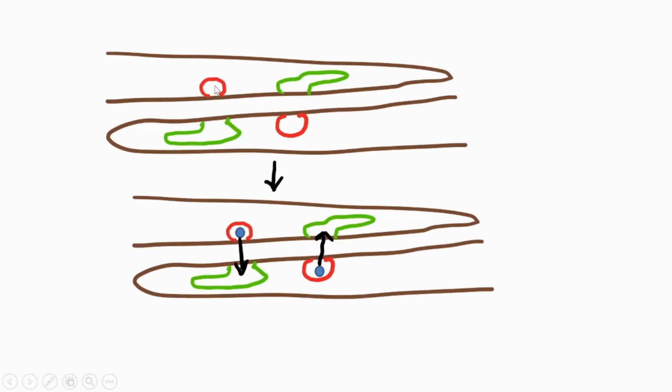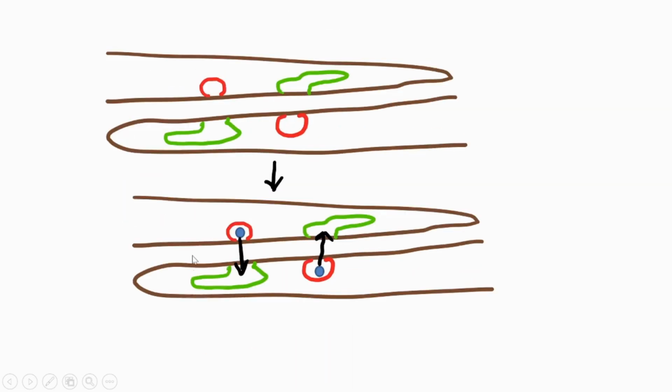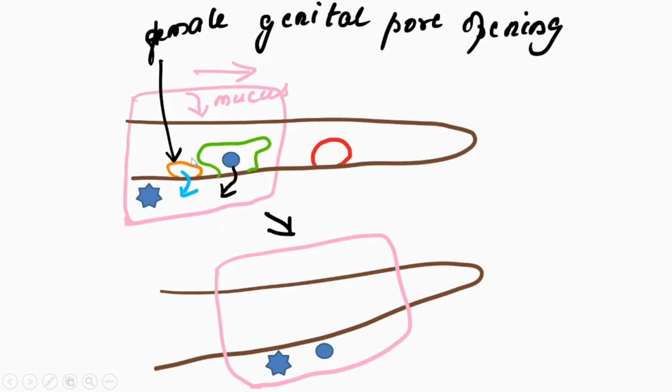This is the male genital opening, and the female genital opening. From the male genital opening, sperm is entering here. Here also, the sperm is entering the body of the other earthworm. They separate from each other, and now the clitellum is forming. As it passes through the female genital pore, the egg is shed into this clitellum.